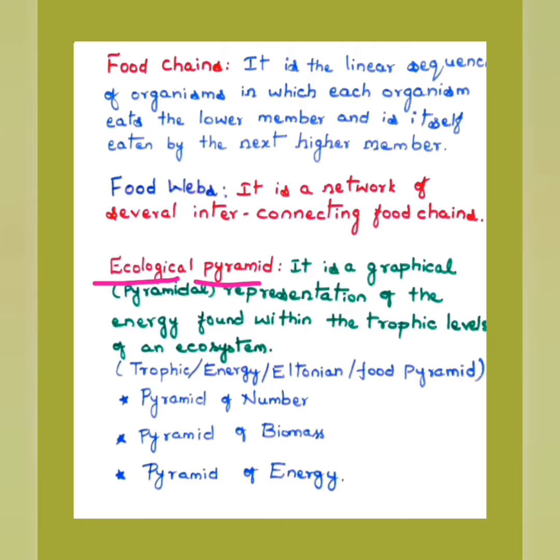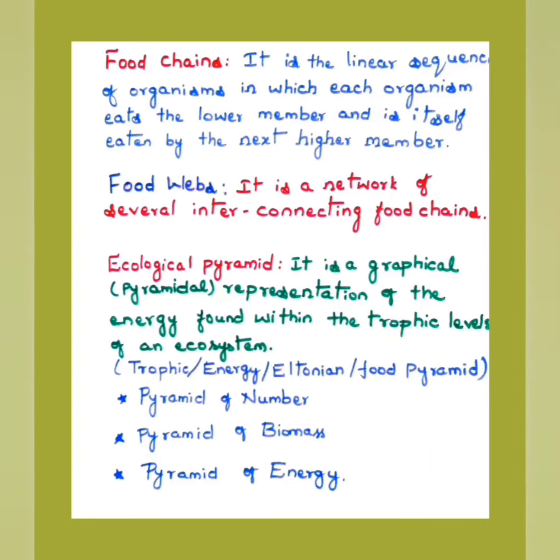Do you know what a pyramid means? It means a figure or a shape that has a large base and continues narrowing, becoming smaller and ends at one point. Isn't it? Finally it ends at a small point. The same thing happens in the case of a food chain also. For example, let us take a food chain with a tiger at the top. Tiger feeds on deer, many deer here. Again, deer feed on grass. So they form a pyramid shape.